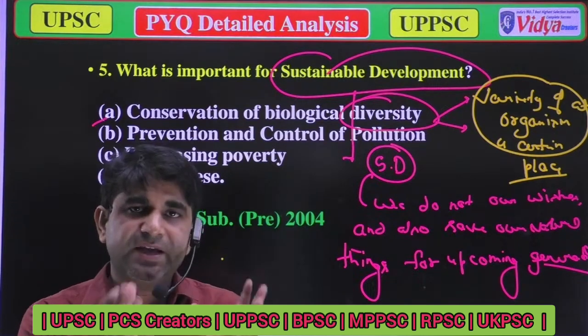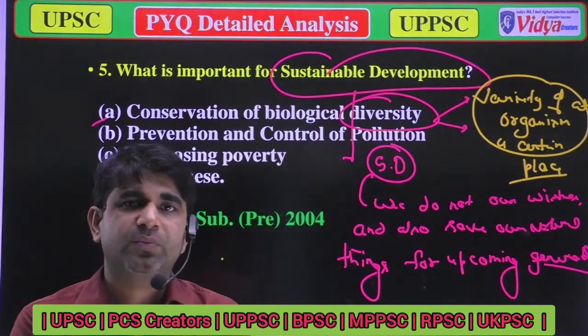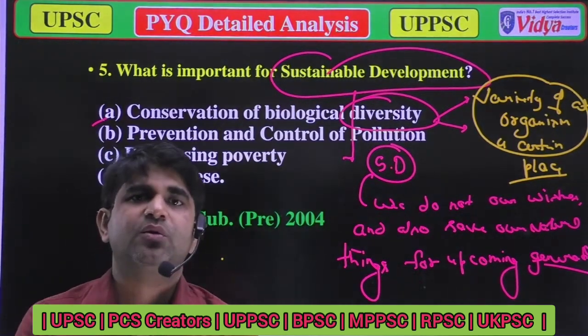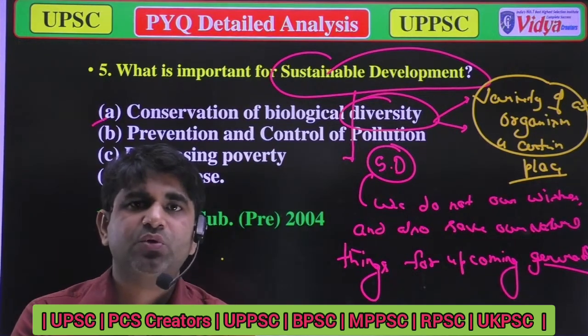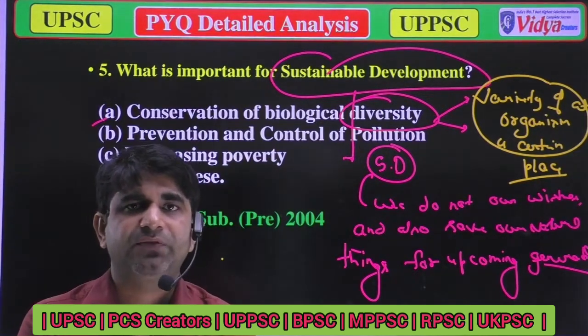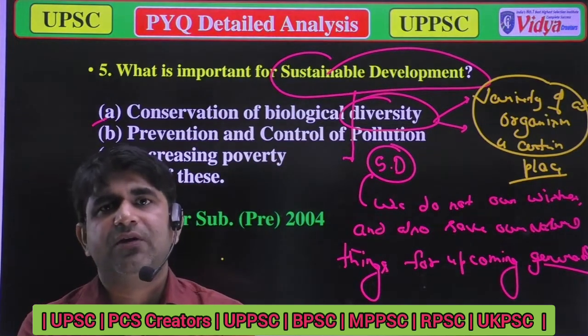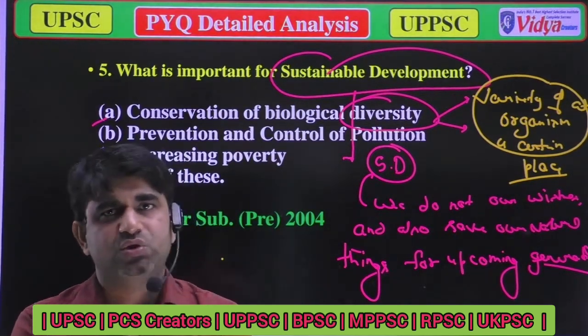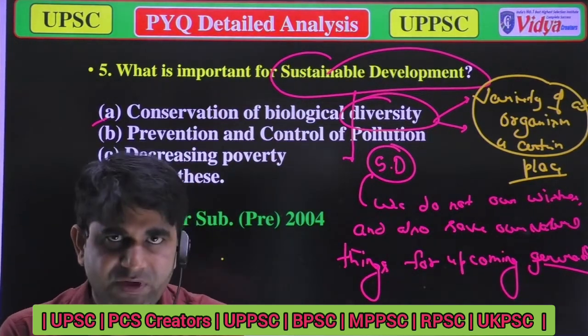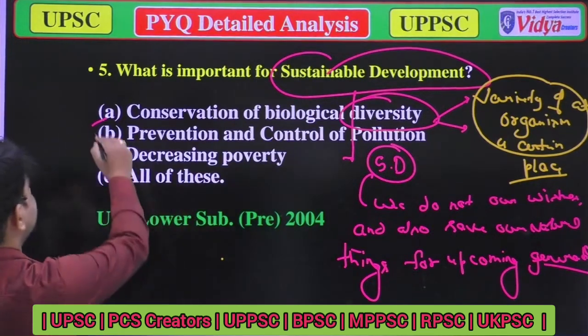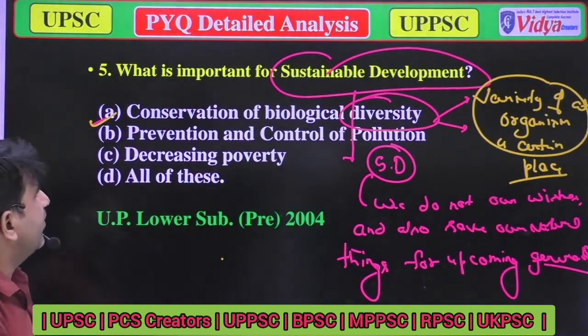So in natural areas the diversity is more, and huge diversity also leads to a fresh environment. So it is good for sustainable development. I mean, option A is correct. Now option B is prevention and control of pollution.